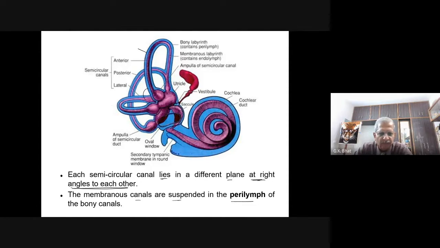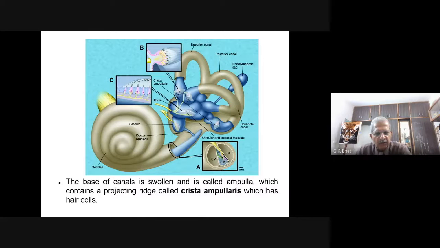What you see here is the base of the canals. The base of the semicircular canals is swollen and is called the ampulla, which contains a projecting ridge called the crista ampullaris.